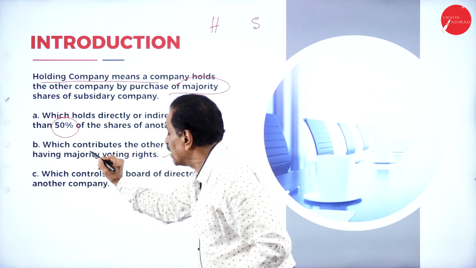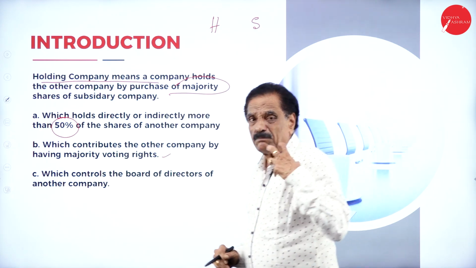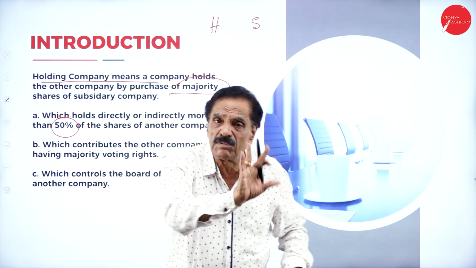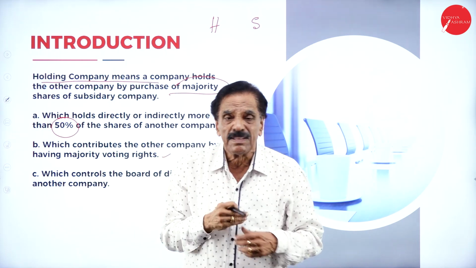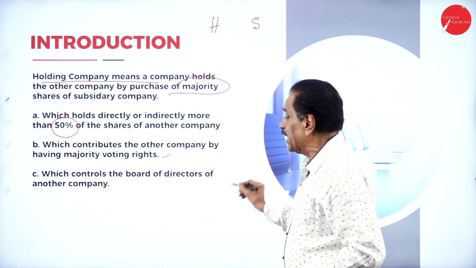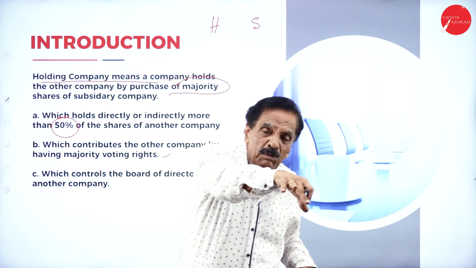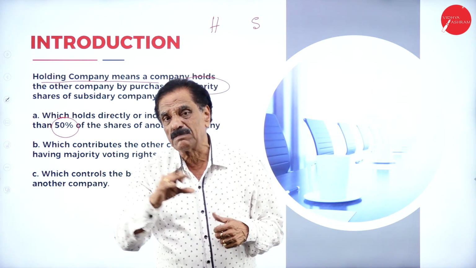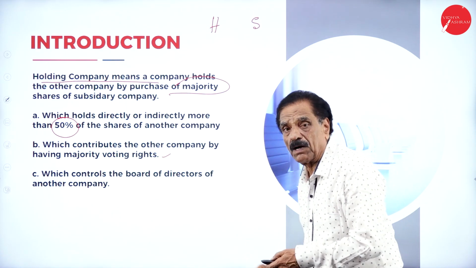Second, which controls the other company by having the majority voting right. The majority voting right goes in favor of the holding company because it has more shares. Then, which controls the board of directors of another company. The board of directors of the subsidiary company is controlled by the holding company because majority shares have been purchased. Hope you understand this point.